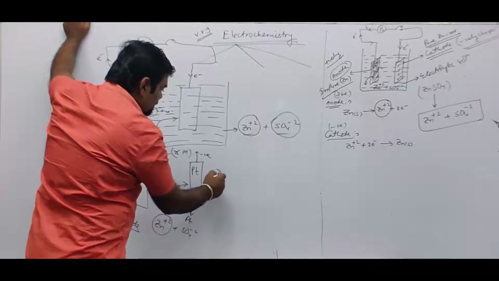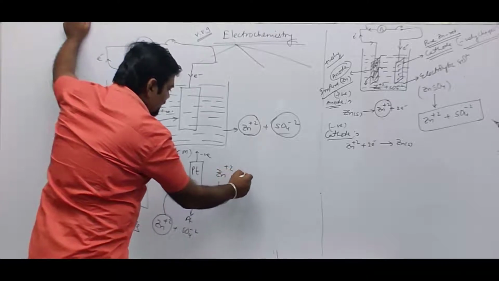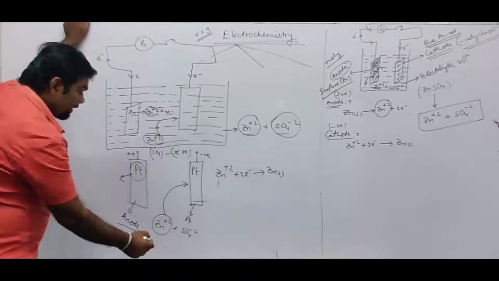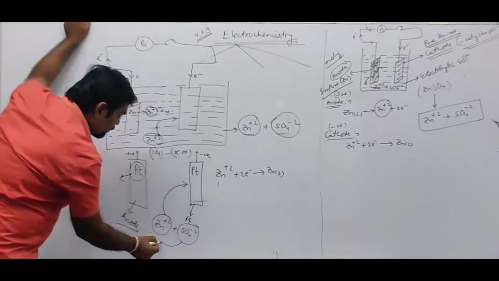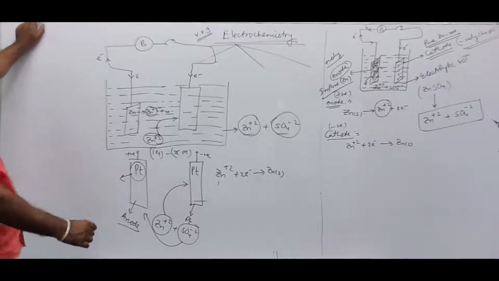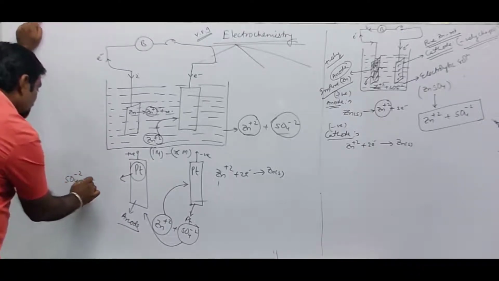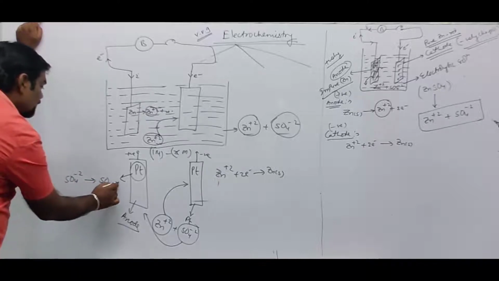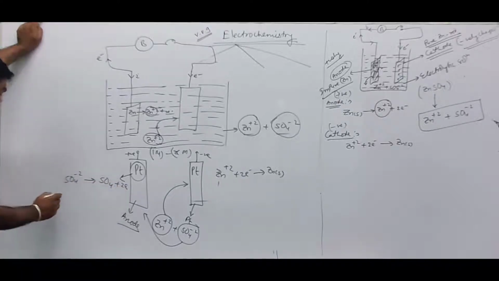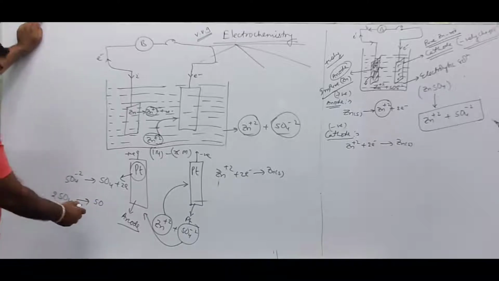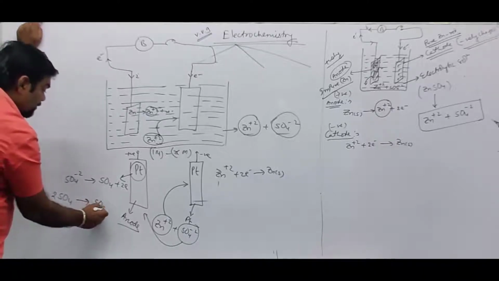Zn2+ will accept 2 electrons, becoming zinc solid. Then SO4 2- will move to the oppositely charged platinum rod, which is positively charged, and undergo oxidation. So SO4 2- undergoes loss of 2 electrons, becoming SO4, and 2 units of SO4 undergo the formation of S2O8. What is this? S2O8.